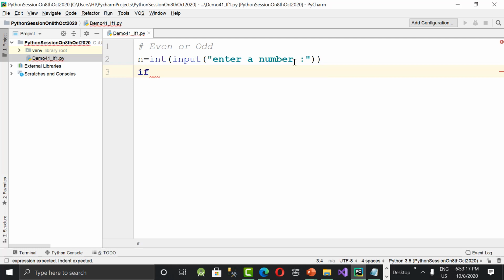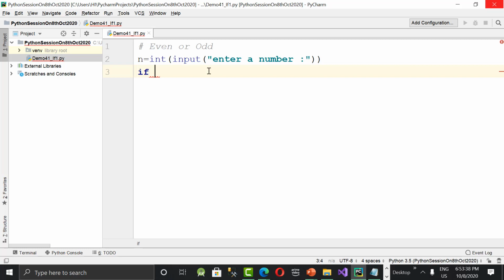So what is the syntax after if? After reading a number, we need to check whether it is even or odd. So what to do? We need to check whether the number is divisible by 2 or not.